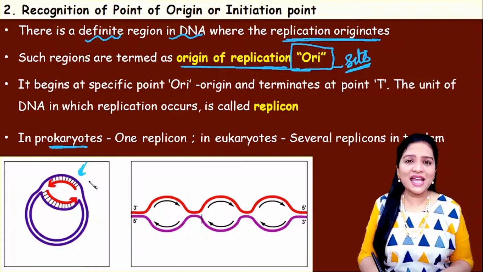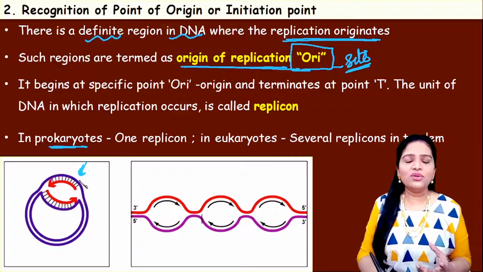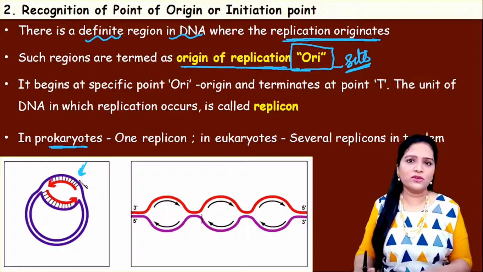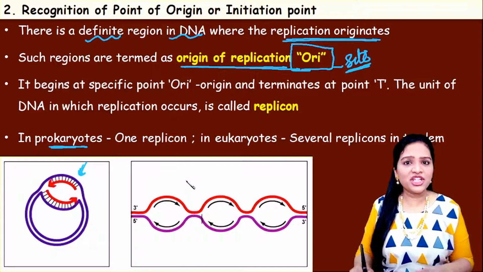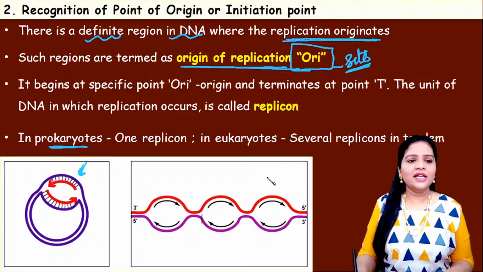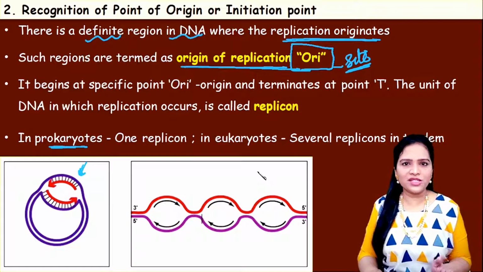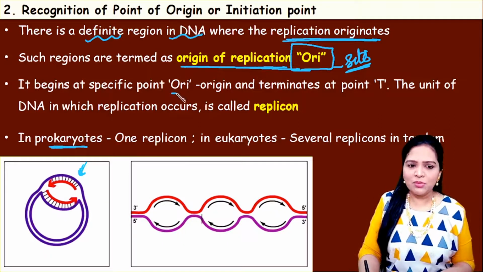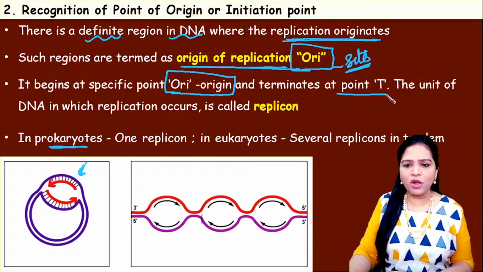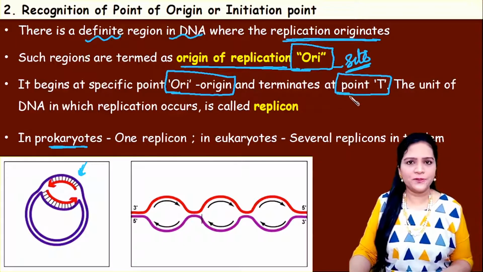Whereas in a eukaryotic cell, the size of the DNA is giant, so there will be several points of origin, several replication sites. If there is a starting point, there must definitely be an end point. The starting point is the origin ORI, and the end point is the T point or termination point.